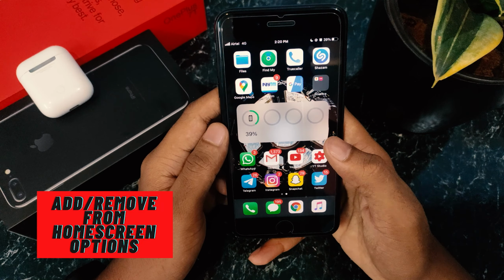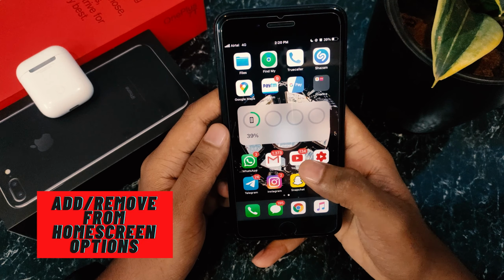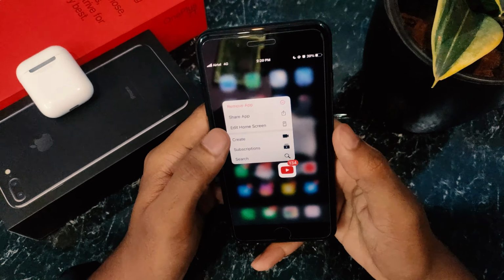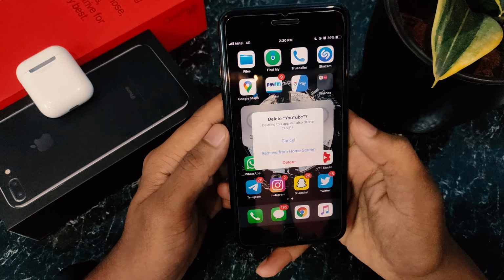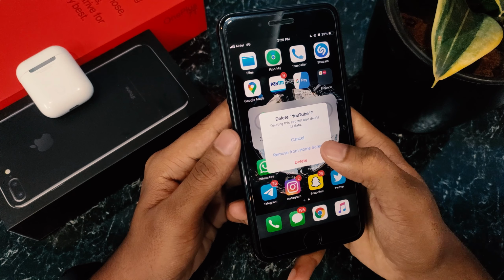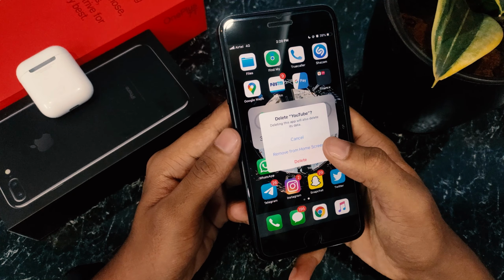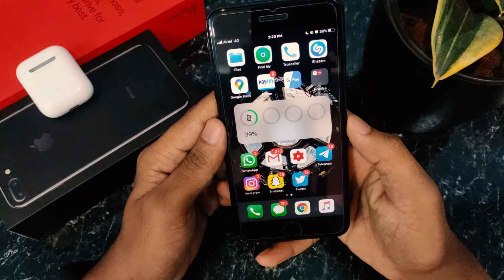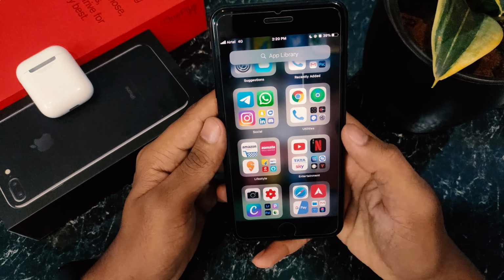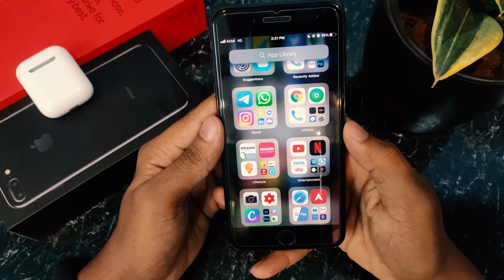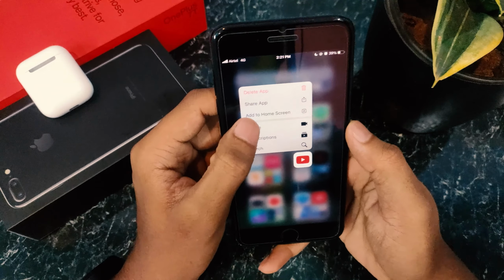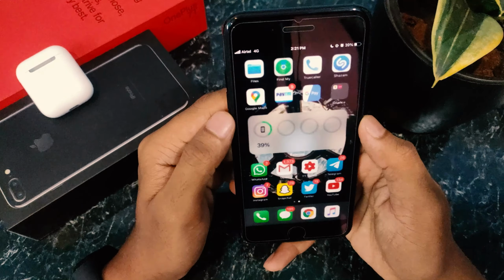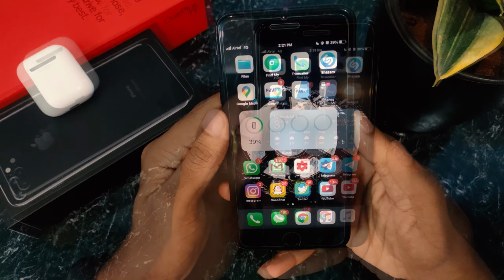One more important feature on the home screen is now we have add to home screen and remove from home screen options. Now here I'll try to remove this app and you have remove from home screen option instead of add to library which was on beta 1. Now after removing it from home screen, if you want the same app back on your home screen, you just go into your app library, hold the app and you have an option of add to home screen. Click it and you're back here.